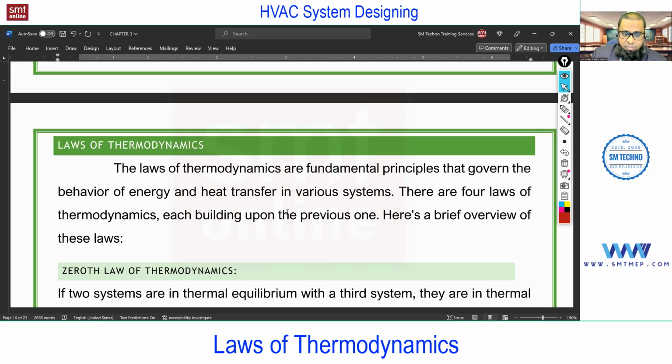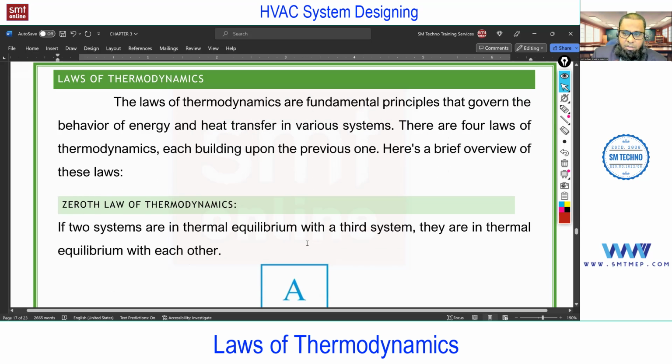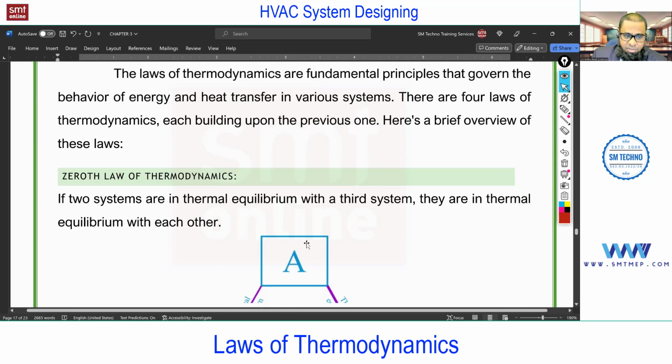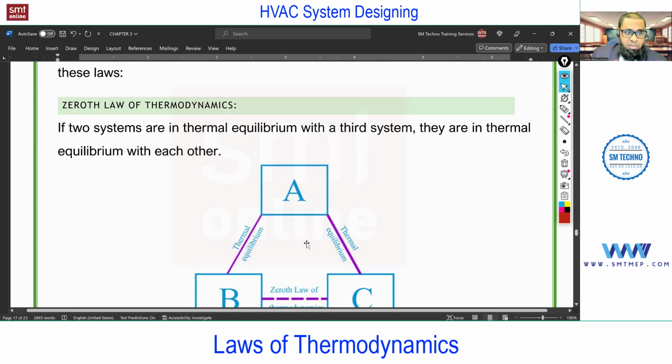How exactly, I'll show you, but let me complete the other laws first, which can be asked in interviews. So the second law is important for the HVAC engineer, and the other laws are for the interview point of view and for information. These laws provide the fundamental principles which help in taking decisions and in calculations. First, we have the zeroth law of thermodynamics. The zeroth law is very simple.